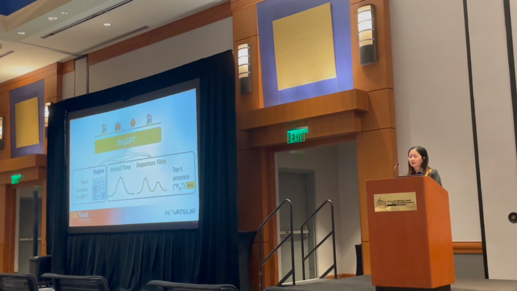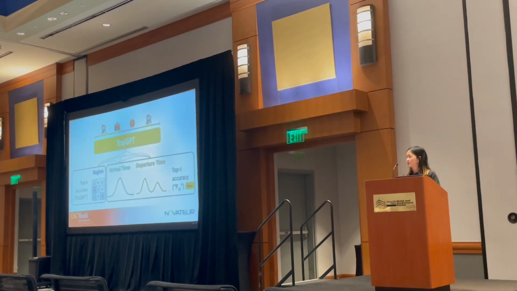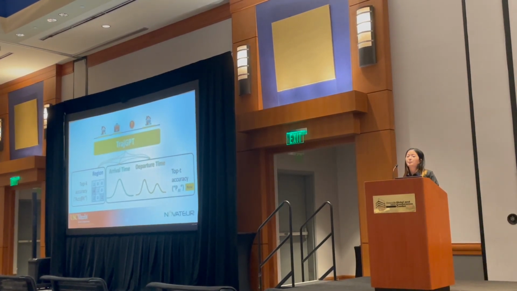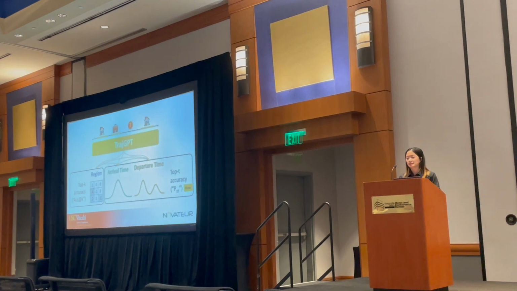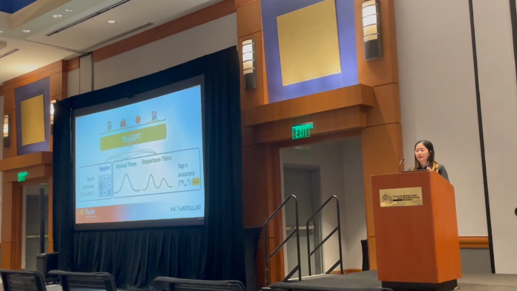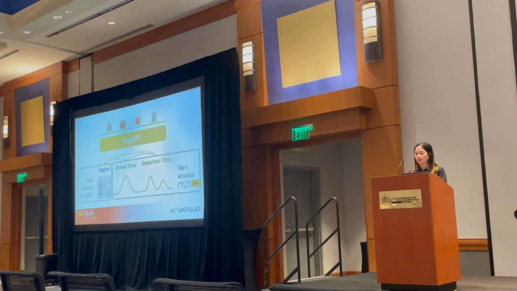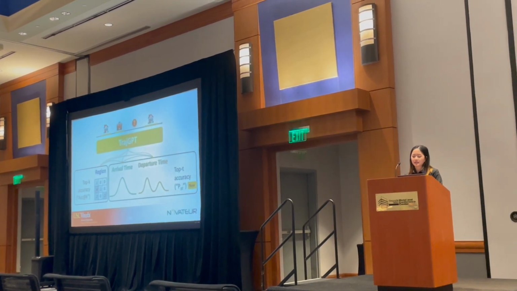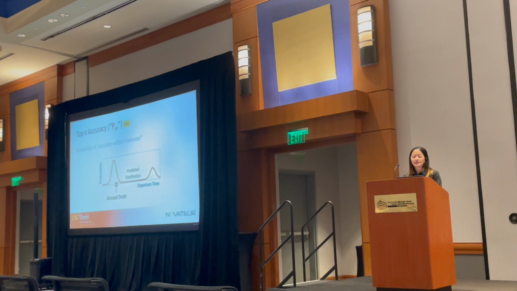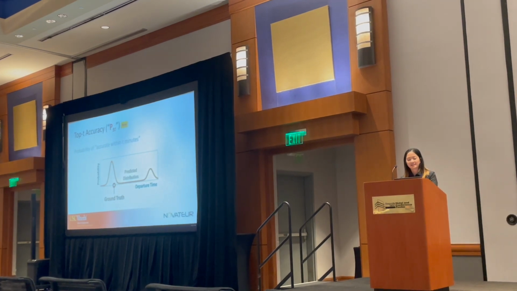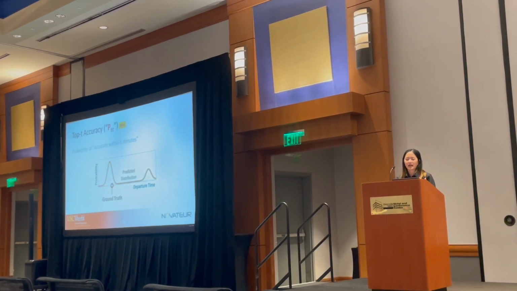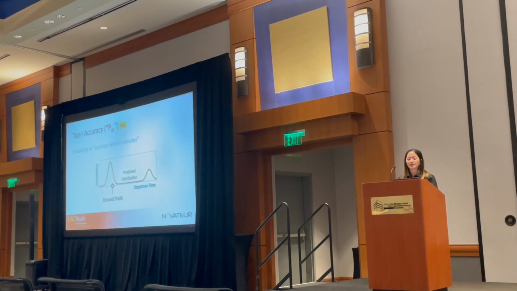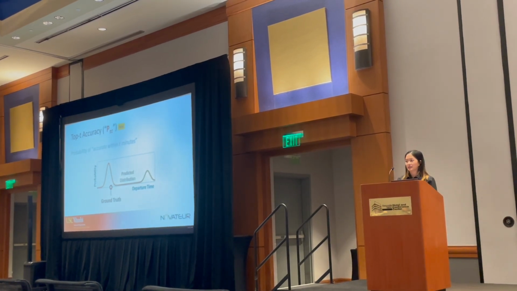But for these temporal continuous distributions, because we want to compare our approach with those point estimates, we had to define a new metric for us to compare with them. This metric is called top T accuracy. Top T accuracy is the metric that we define, and it essentially says the probability of being accurate within T minutes.